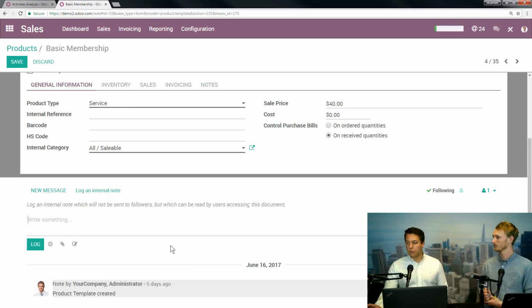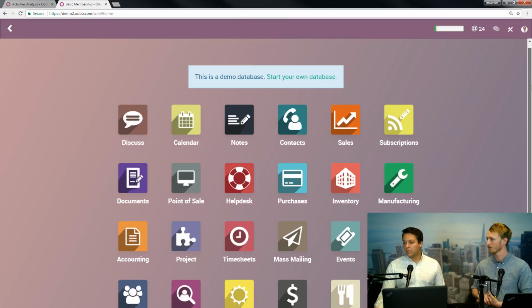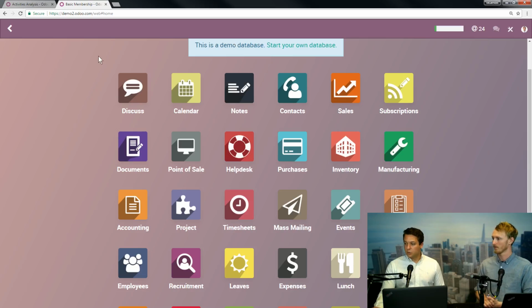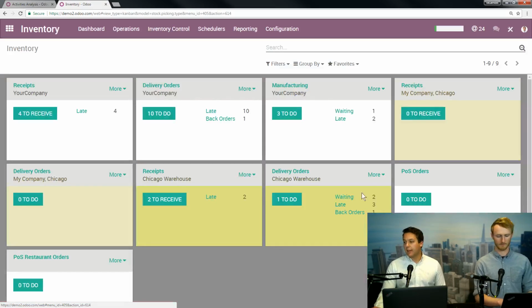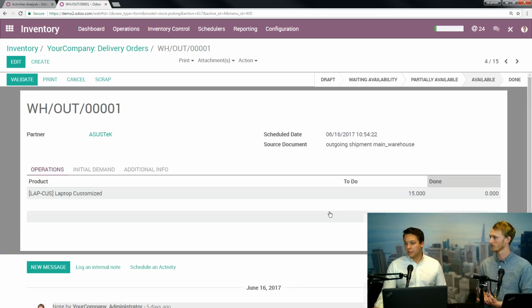Again, the point here isn't just from a sales perspective, it is very much a communication tool internally and externally. But really, you have to think about the chatter at a larger level: this is a really big system, right? And if I need to pull someone in to a very granular piece of information somewhere in here, using the chatter I can do that. Let's go into inventory for a second, and into a delivery order. All of a sudden, I need to ping someone and say, hey, there's something wrong with this delivery order.